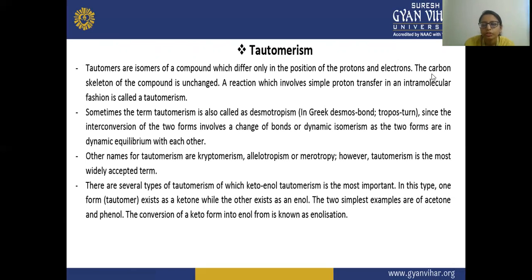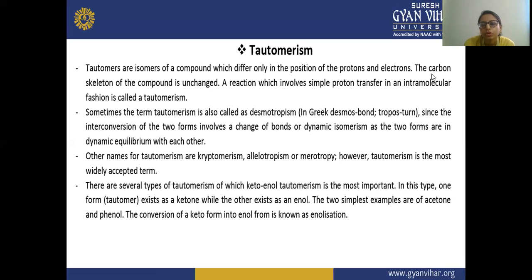A reaction which involves simple proton transfer in an intramolecular fashion is called tautomerism. So here you can see there is a transfer of the proton. In the keto form, there is a keto group attached, and in the enol you can see the H is present. So there is a transfer of this proton, and this involves tautomerism.